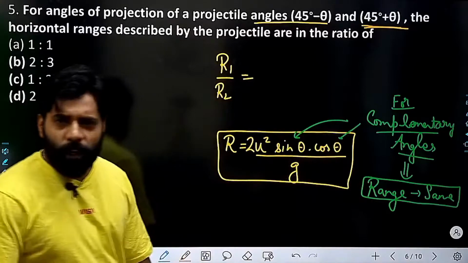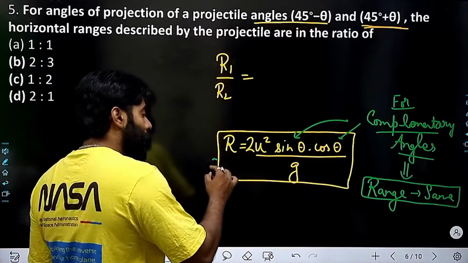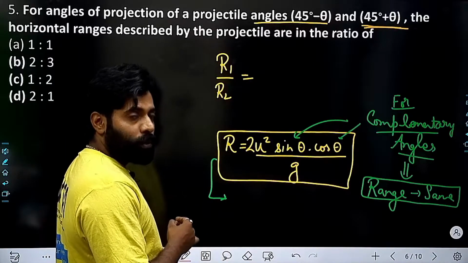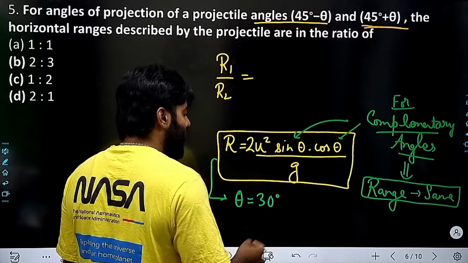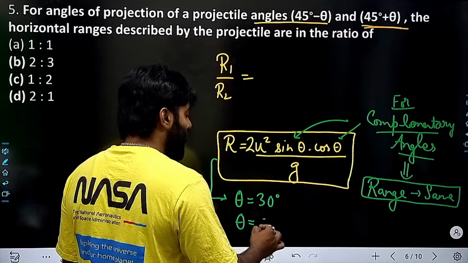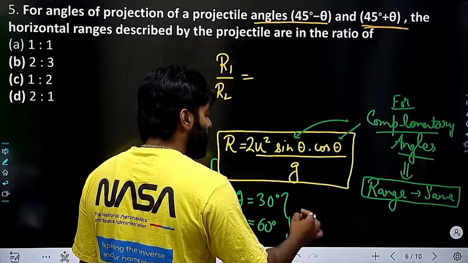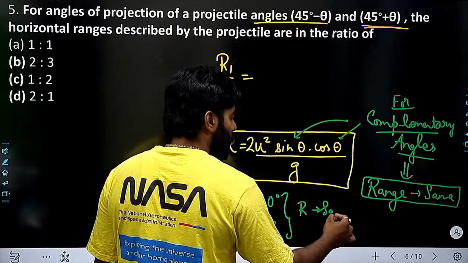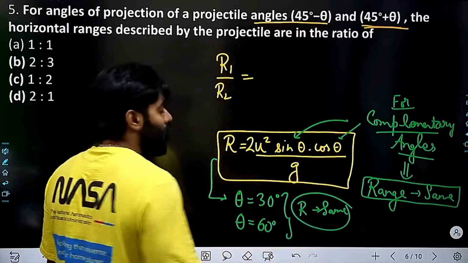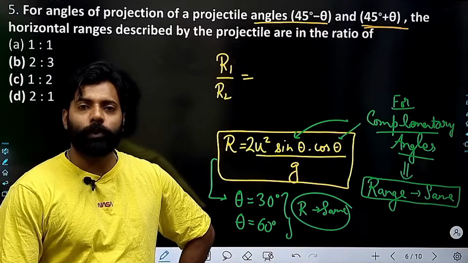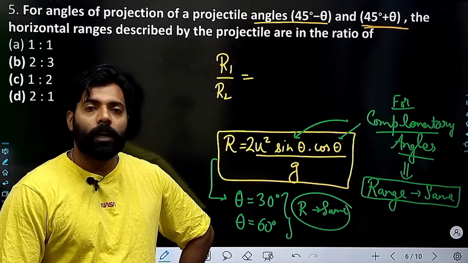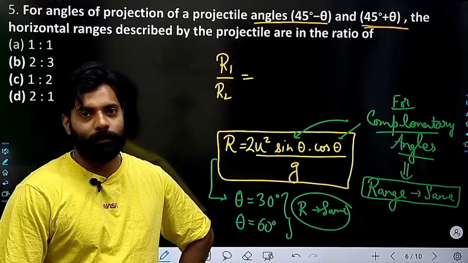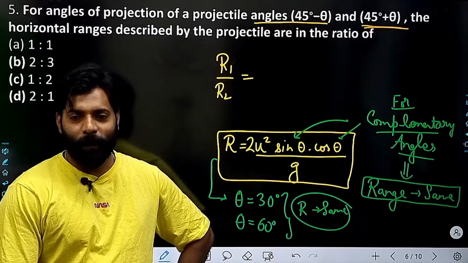What is the meaning of that, sir? The meaning is that if you are keeping the u same, then if theta is equal to 30 degree, the range you are getting will be similar to the range you will be getting at 60 degree. The range will be same for theta equal to 30 degree and theta equal to 60 degree if you are keeping the u as constant, right? This is what I'm telling you.